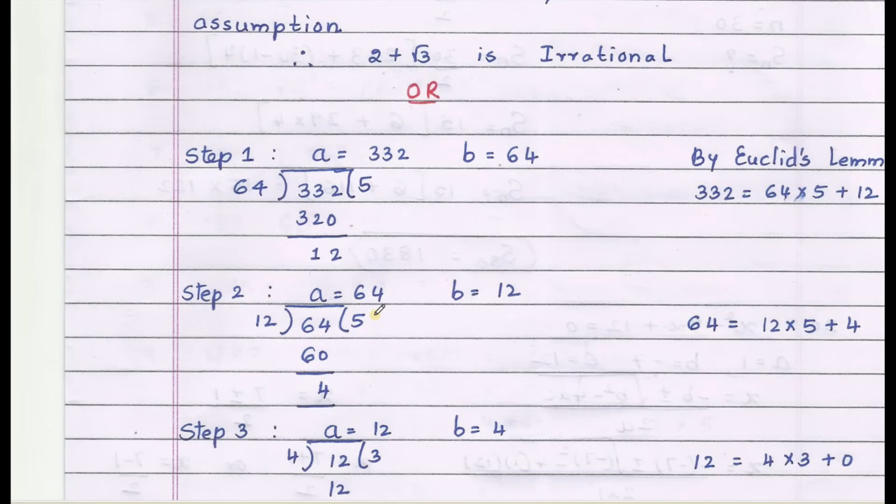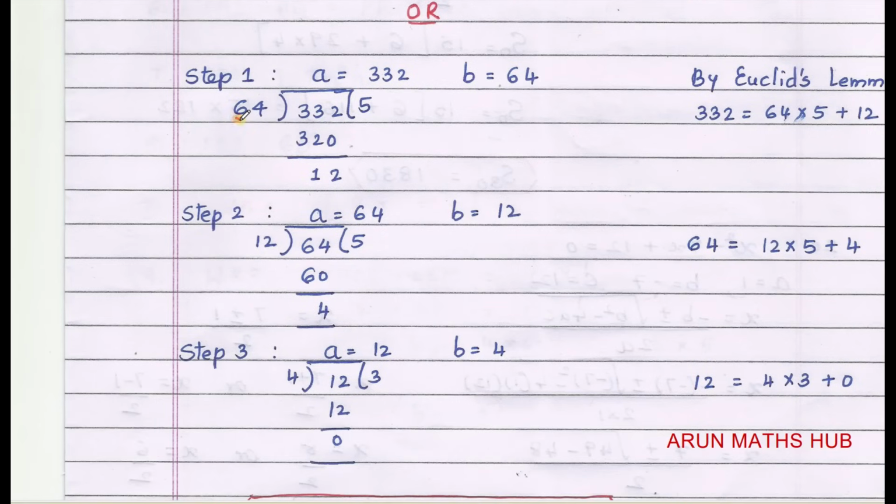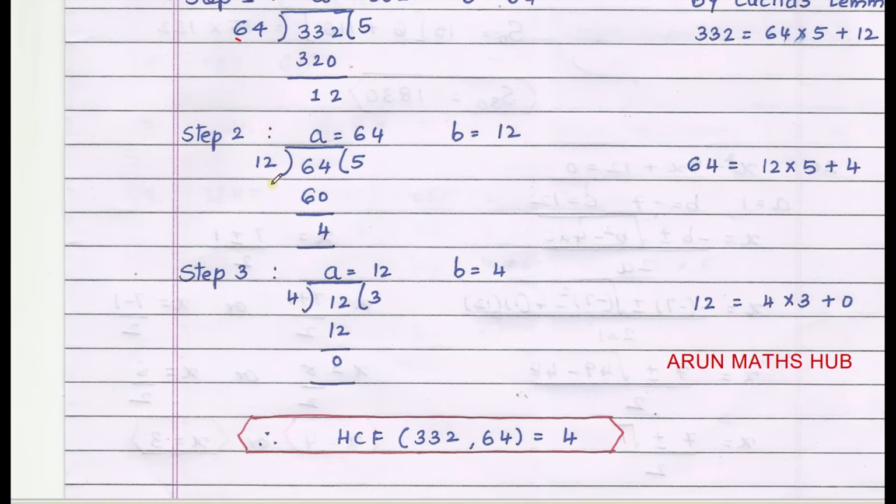Next question: by Euclid's division algorithm, find out the HCF of 332 and 64. Assume the bigger number as a, the smaller number as b, and apply Euclid's lemma. Next step, a equals 64 and b equals 12. We get quotient 12, remainder 4. Therefore, a equals 12. In the third step, b equals 4. By simplifying, you should keep on continuing this step until you get remainder 0. The divisor in the last step where the remainder is 0 will be the HCF. Therefore, HCF of 332 and 64 is 4.